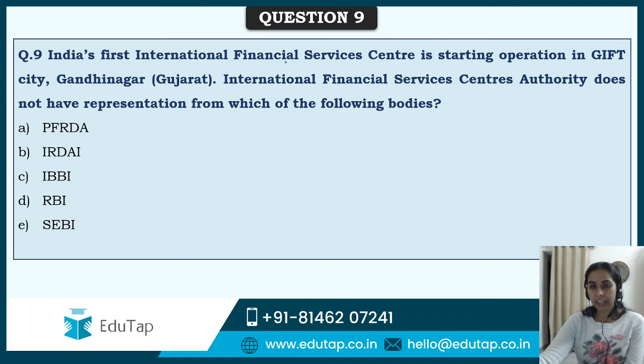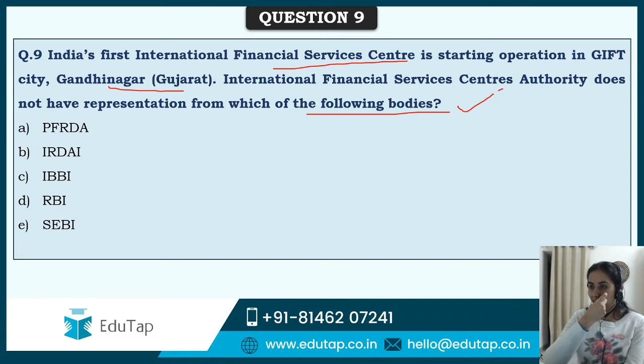So India's first International Financial Service Center is starting operation in GIFT City, Gandhinagar. International Financial Service Center Authority does not have representation from which of the following bodies? तो जो इंडिया का GIFT City है is located in Gandhinagar, Gujarat. Financial Tech City, right?